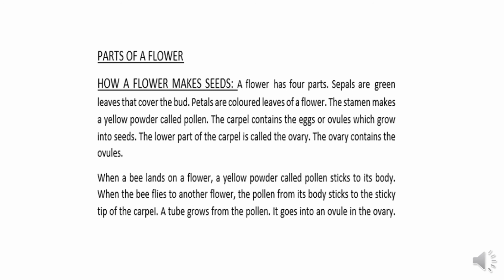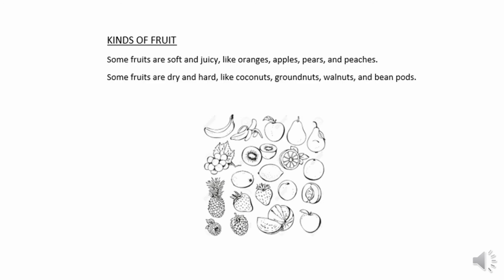Now next comes the last topic of the unit, that is kinds of fruit. You must have seen different kinds of fruits, and you must have eaten all the different types of fruits, and fruits are very healthy food, and you must take fruits on a daily basis. Some fruits are soft and juicy like oranges, apples, pears and peaches. You have eaten oranges, apples, pears and peaches.